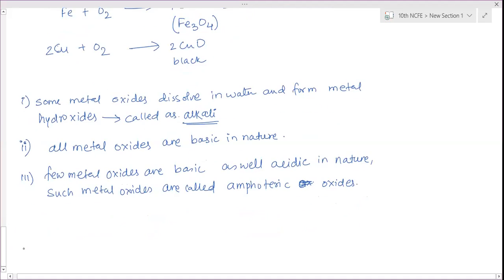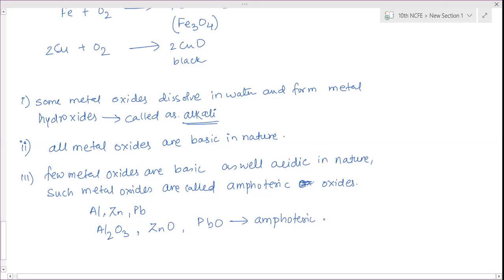Which metals react with base? Aluminium, zinc, and lead. Aluminium, zinc and lead react with bases. They generally react with base, and the oxides of these are both acidic as well as basic. Aluminium oxide, zinc oxide and lead oxide. These are amphoteric oxides. What about sodium, ma'am?